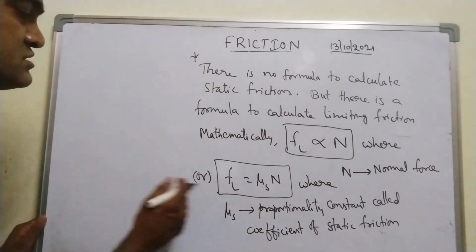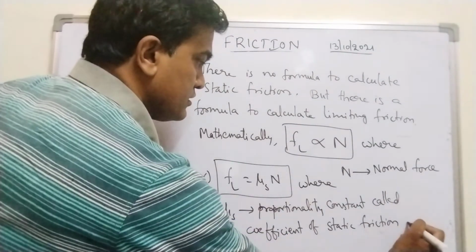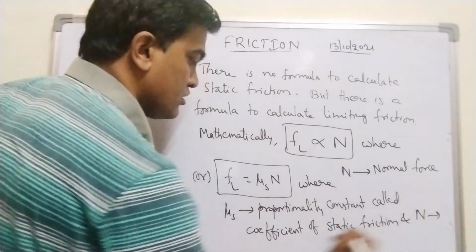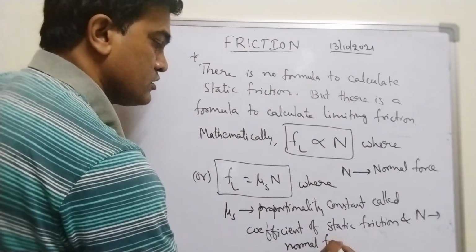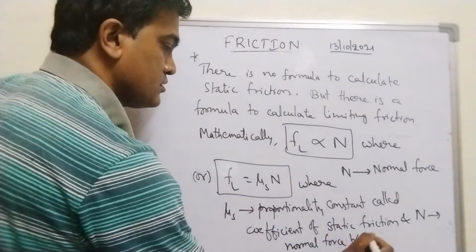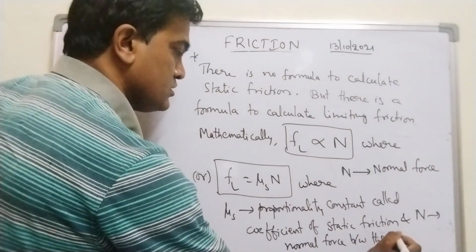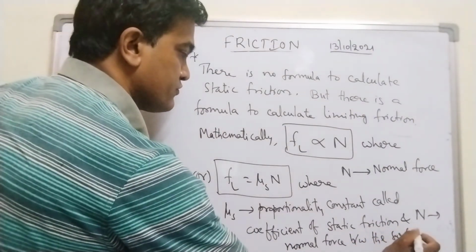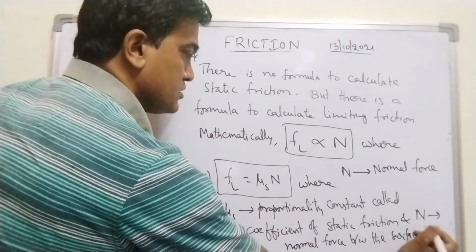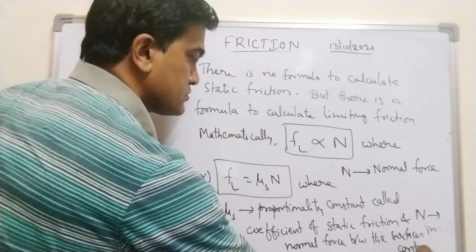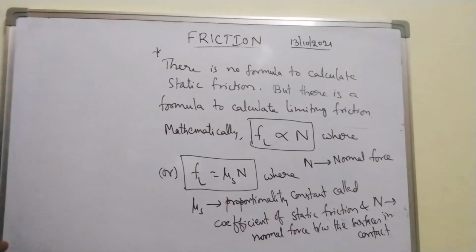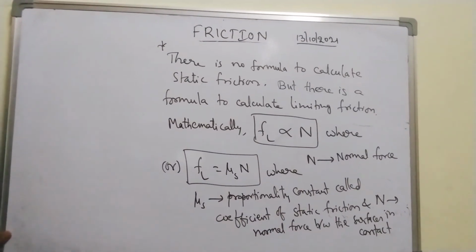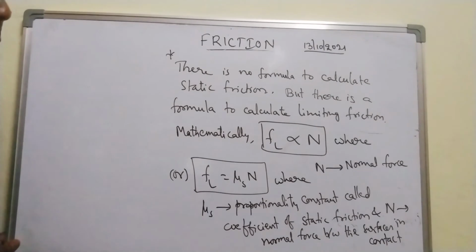Normal force between the surfaces in contact. Is it visible? Normal force between the surfaces in contact.